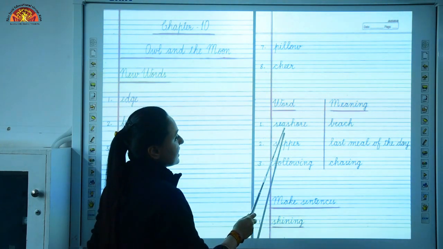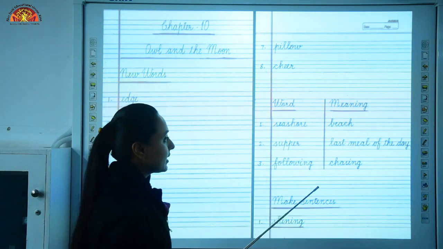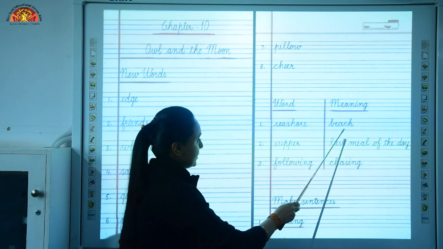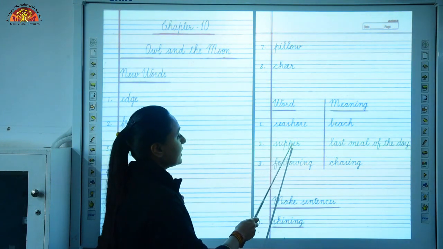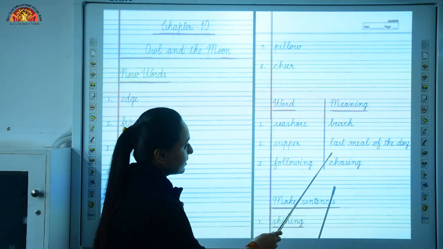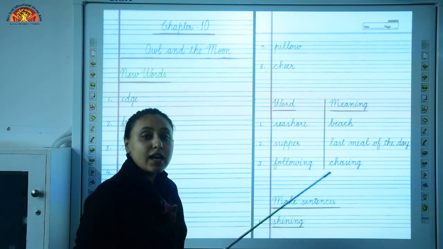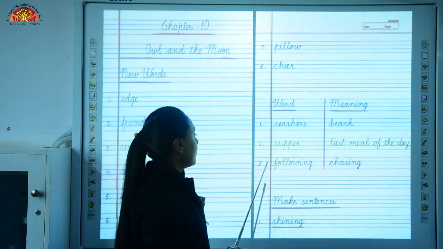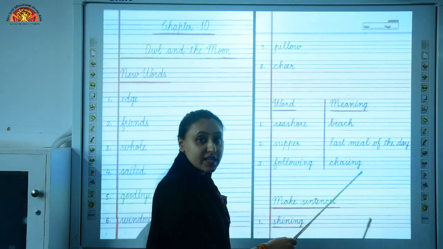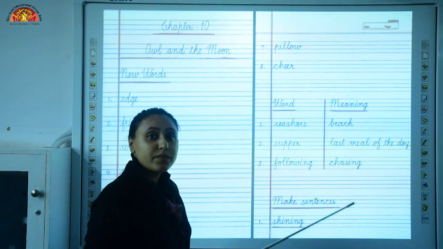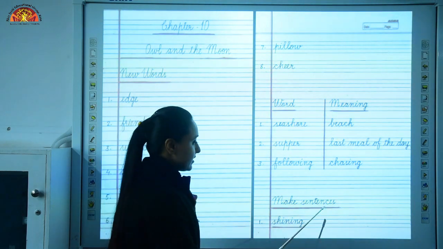Number 1 is seashore. Meaning of seashore is beach, okay? Beach. Now look at number 2. Number 2 is SUPPER, supper. Meaning of supper is last meal of the day. So what is supper? It is last meal of the day. Now look at number 3, following, okay? Meaning of following is chasing, okay? When you follow someone or when you chase someone. Now we move to make sentences of this chapter.